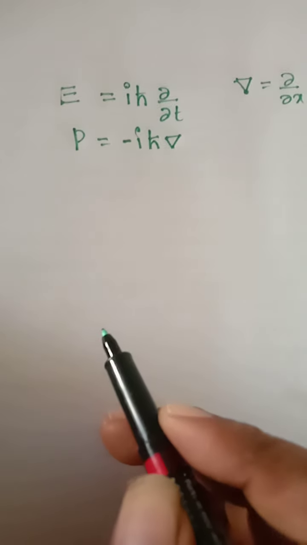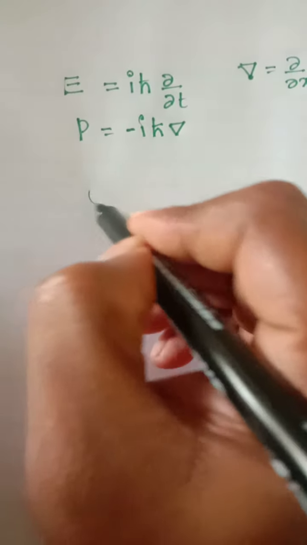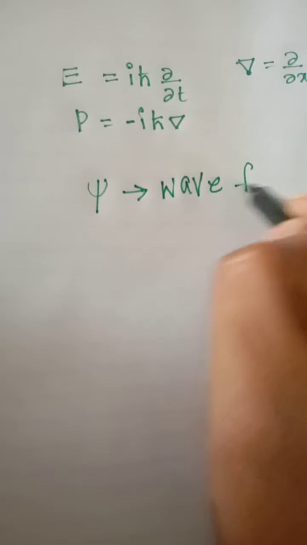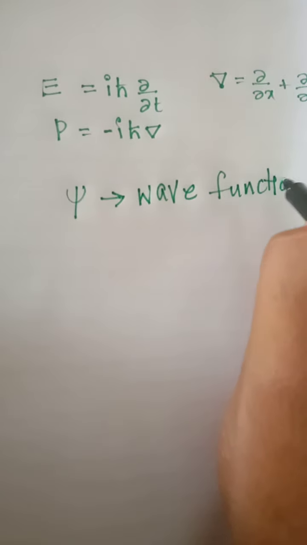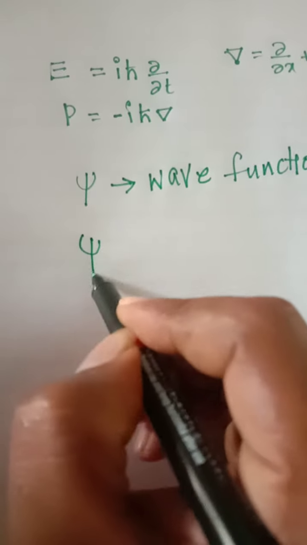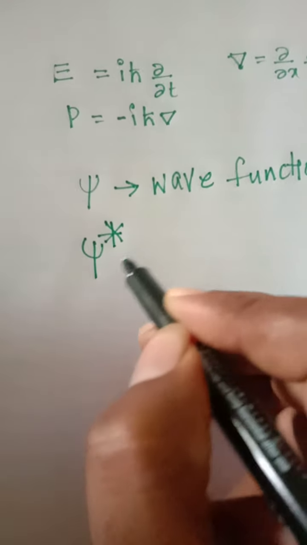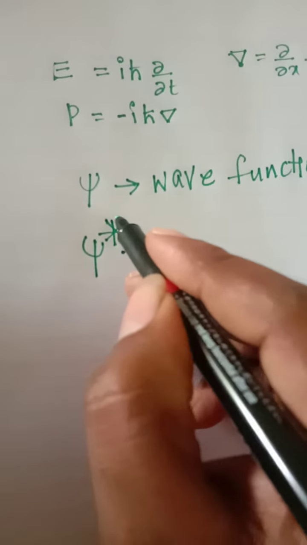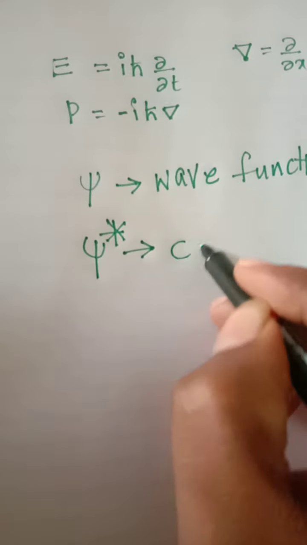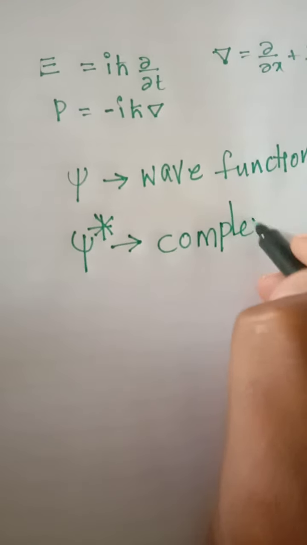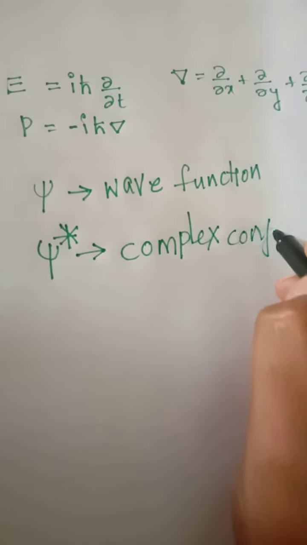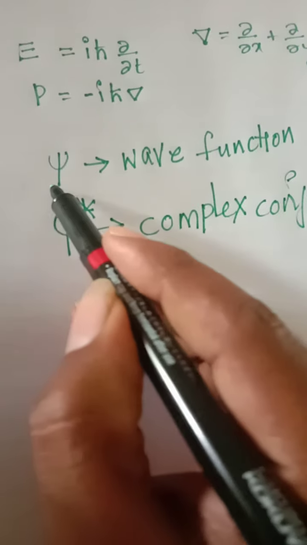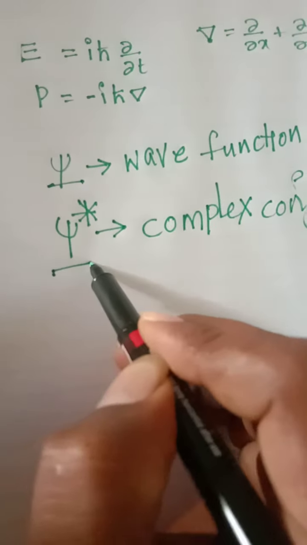Next one, complex conjugate. Psi is the wave function. Here, psi star is the complex conjugate of psi. This is psi, and this is the psi complex conjugate.